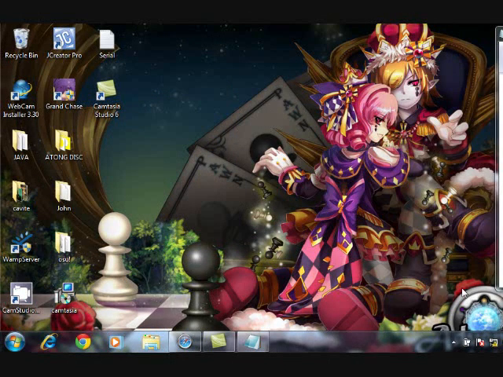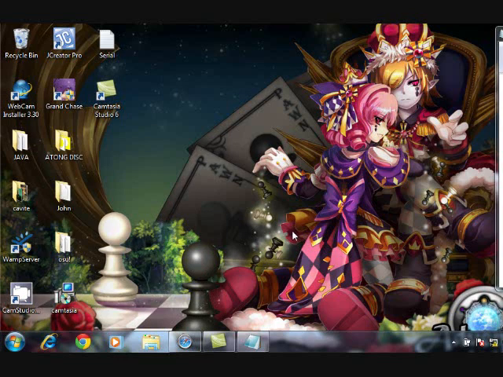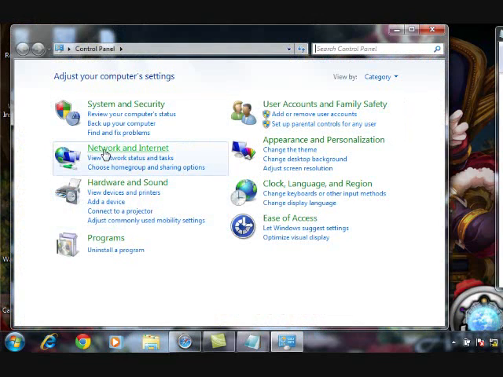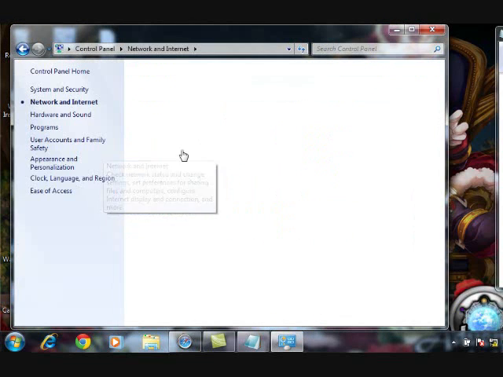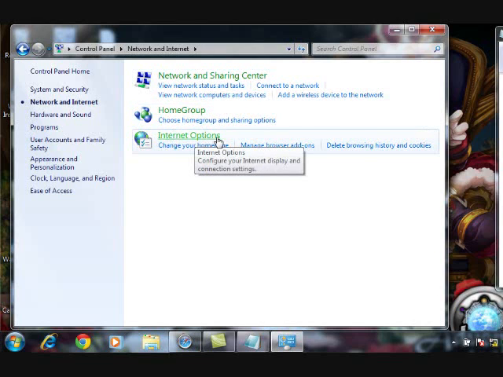Our group will use HomeGroup for networking and sharing files. First, we're going to click the start menu, then click control panel. After that, click network and internet. Then you see network and sharing center, HomeGroup, and internet options.